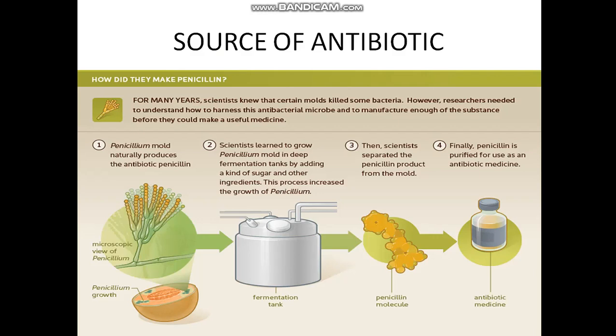And by chance, the fungus Penicillium notatum inhibited the growth of bacteria when it had fallen on the culture of bacteria. From this, Fleming got the idea to kill the microbes which cause diseases.